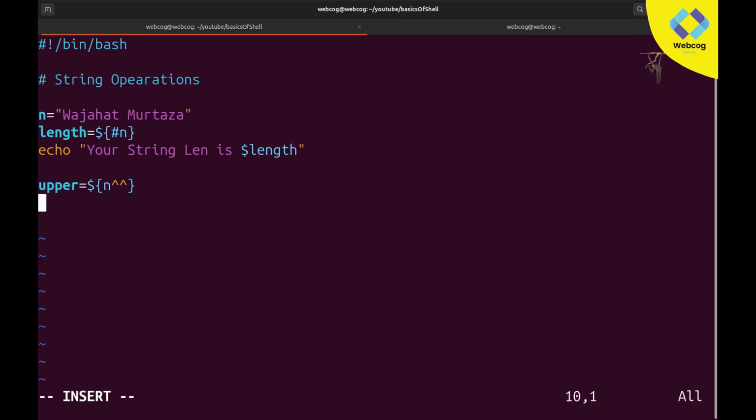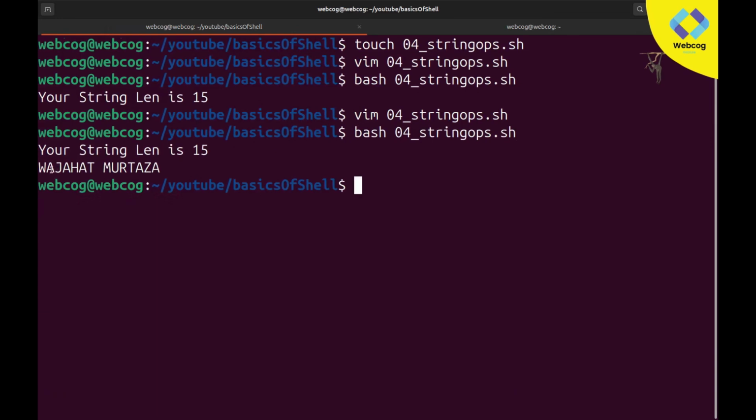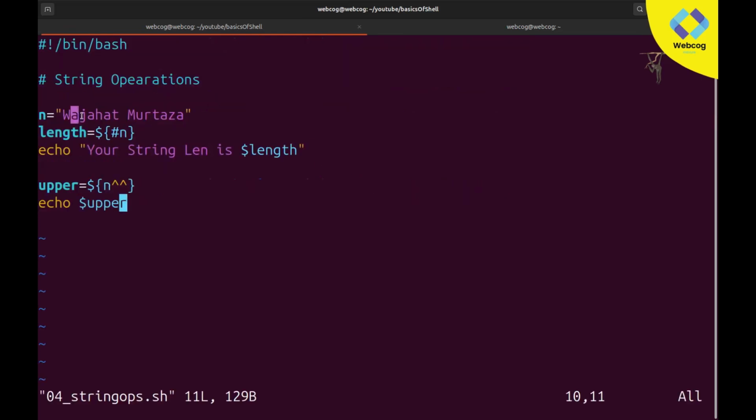After that just echo it, like echo $upper, and save. This time if I call it, you can see our Wajahat Murtaza is printing, but it is in uppercase, all the data in uppercase. Here you can see it was stored in the normal form, where W is capital and the rest is in lowercase. But still it prints all the text in uppercase, because we converted this to uppercase. You can do the same with lowercase.